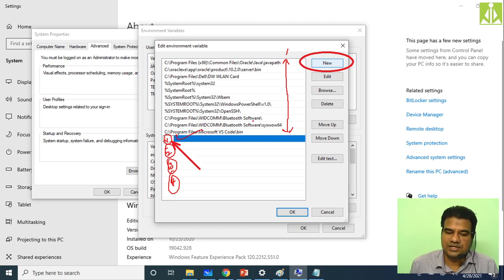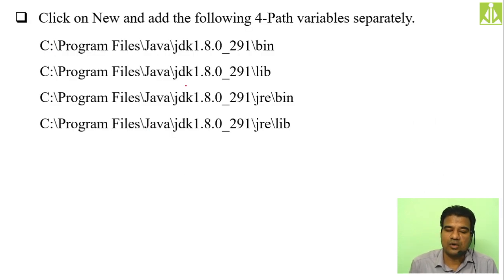First you have to make the first entry by clicking on this new button, then come again to this location and click on new button. So the second entry, third entry, and finally the fourth entry. And what entries you have to do? These 4 folder locations once again. Inside program files, inside Java, we have JDK, and inside JDK we have bin and lib, and inside JDK we have the JRE folder, with one bin and another lib. So 2 from JDK, one bin and one lib, and 2 from JRE, one bin and one lib.